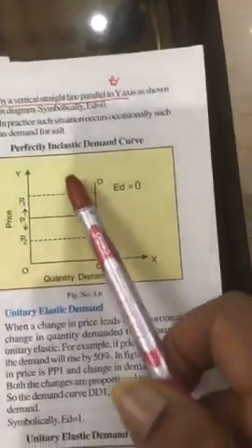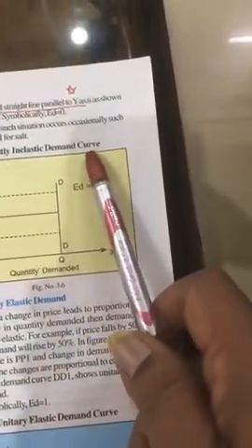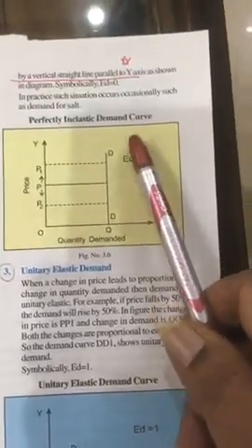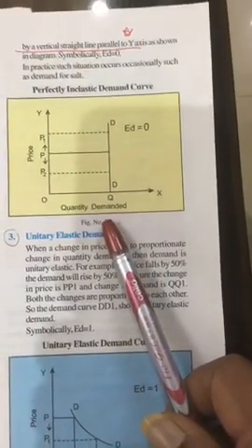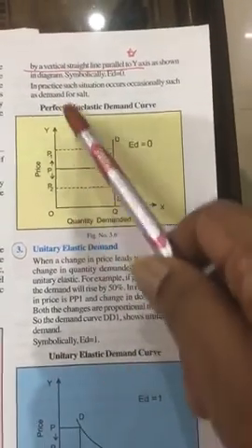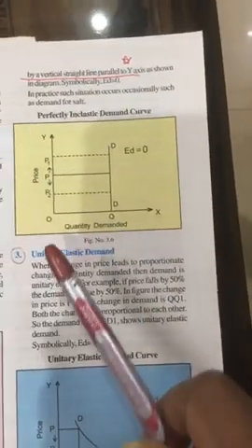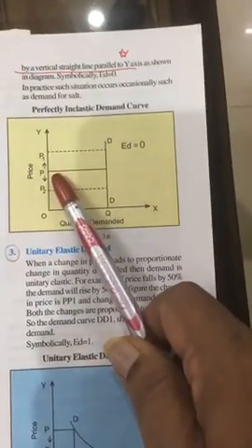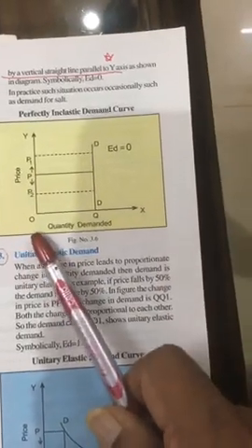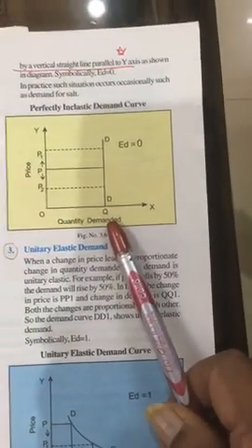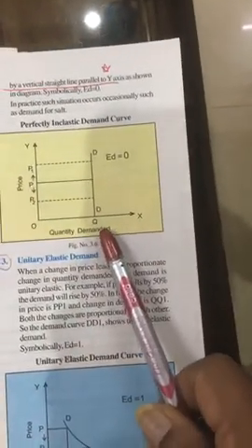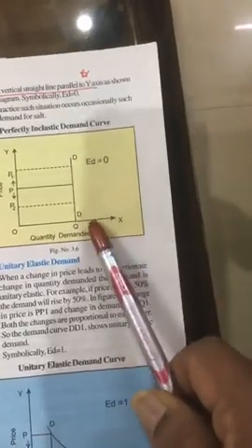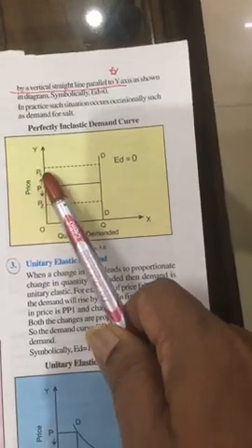See, this is the perfectly inelastic demand curve. How? OX shows quantity demanded, OY shows price. Now when price was OP, quantity demanded was OQ. Again I repeat, when price was OP, quantity demanded was OQ. This is the demand curve. Now the price first rises to P1.